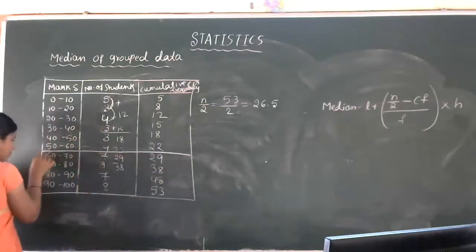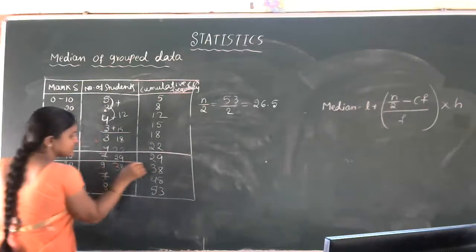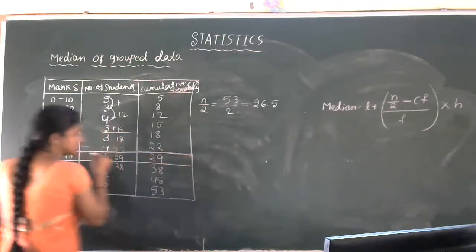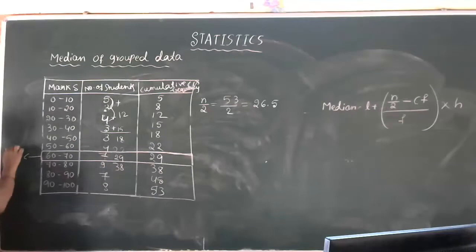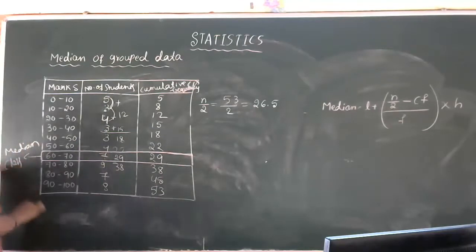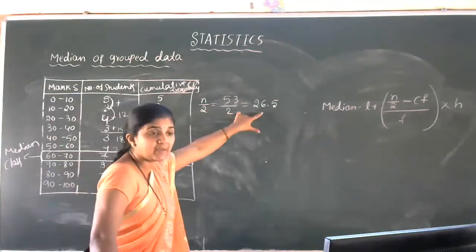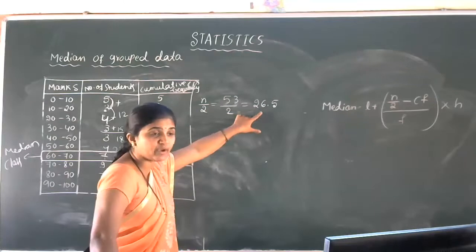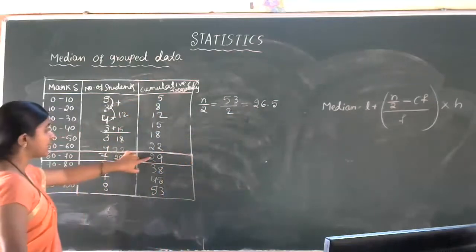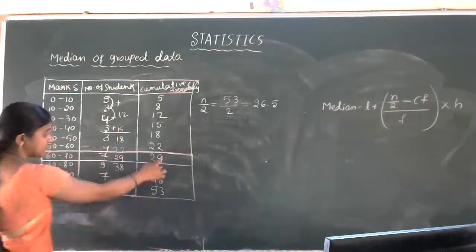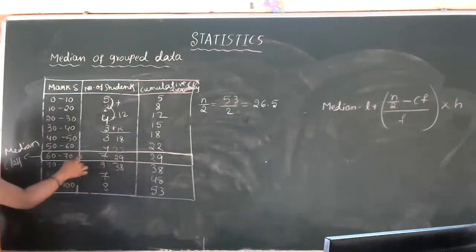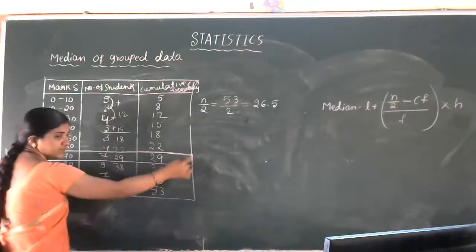So we mark this with a box. This is the median class. How do we find the median class? Depending upon n by 2, which is 26.5. That 26.5 lies in this cumulative frequency range, which indicates it is in this surrounding.